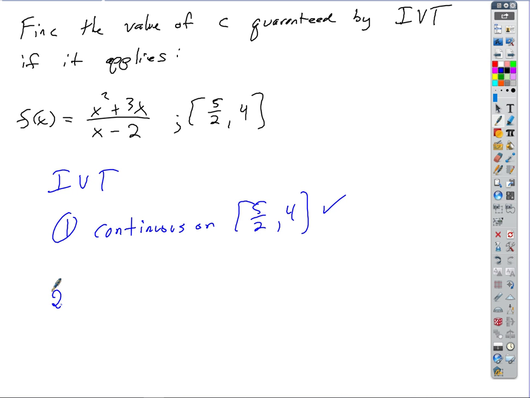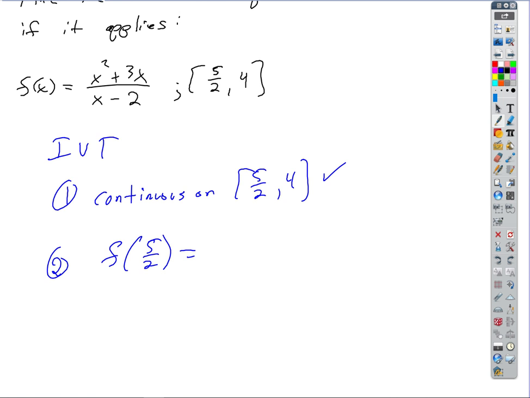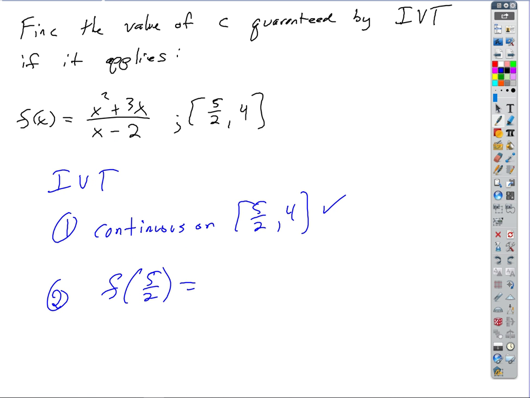Step 2. What is f of 5/2? Oh, and by the way, I'm not even asking about 0 this time. I'm going to switch it up on you. I want to ask, is there a place where the value of the function equals 11? What is f of 5/2?